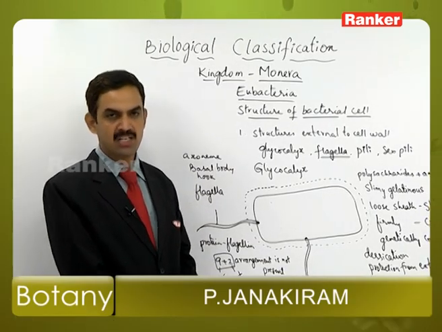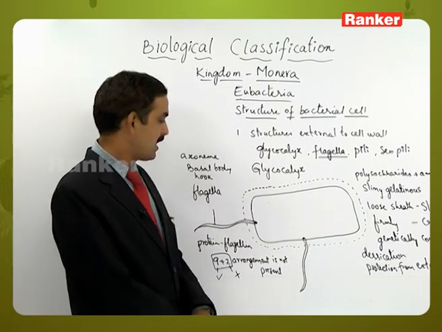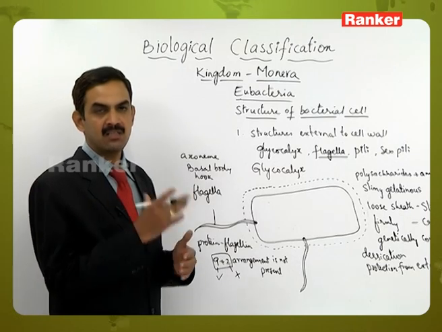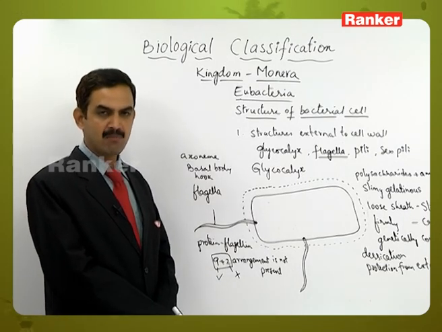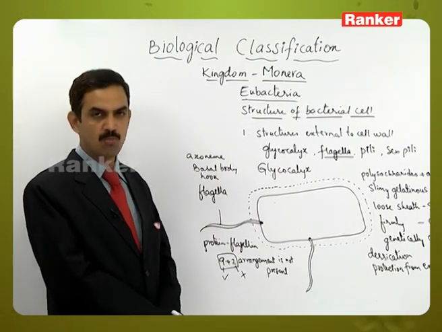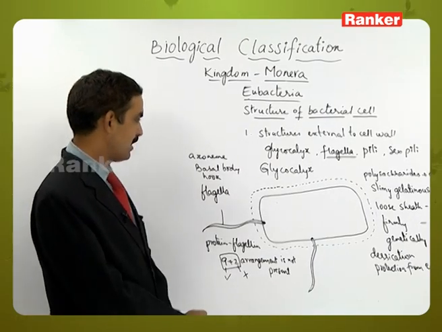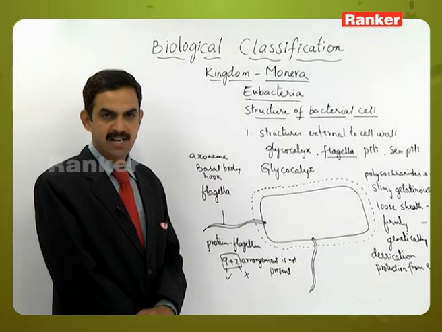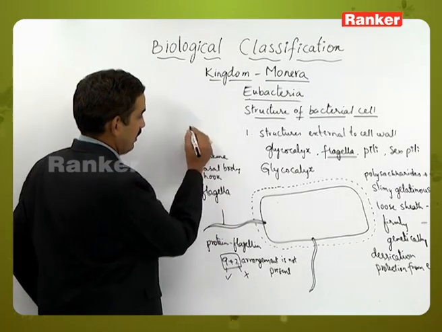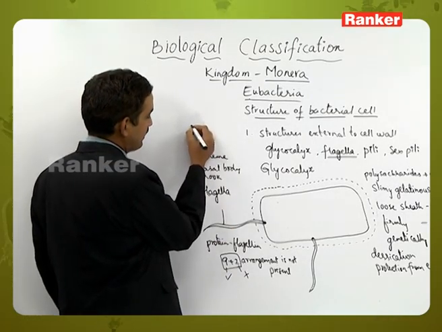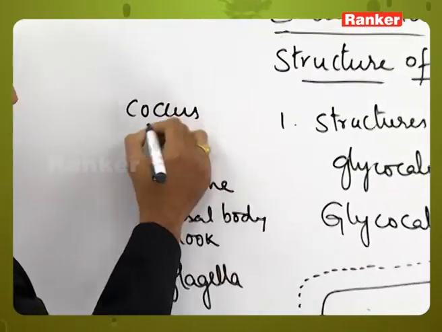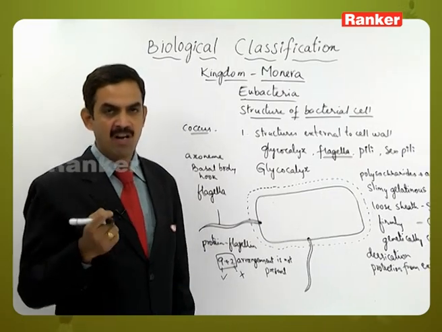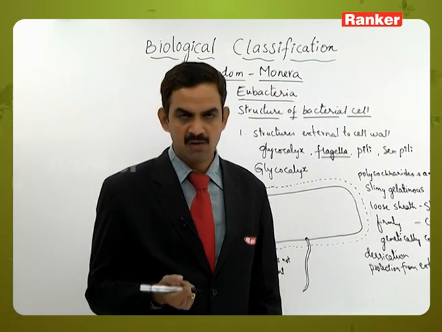It is helping in the motility or the locomotory structure, and it will help in locomotion by rotating, that is, pushing the structures in a rotating manner such that it will help in the locomotion of the bacteria. So this is about the structure called flagella, which are long and flexible. All types of bacteria except the coccus have them. Cocci lack the flagella, and some may have one flagellum, some may have more than one.